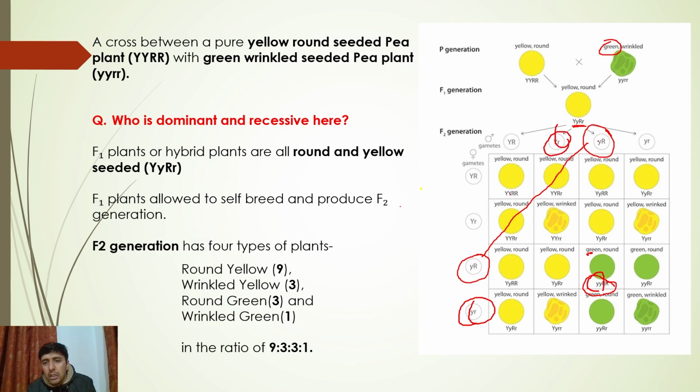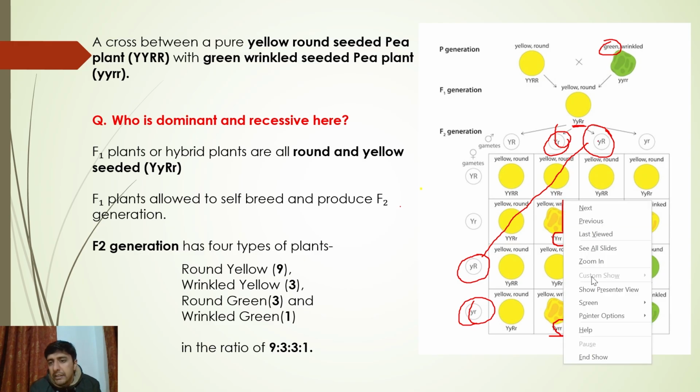What will you guys get? Capital Y, small y, and small r, small r. So this will be yellow and wrinkled. Wrinkled will only be in that condition when there is what? Homozygous recessive. Small r, small r, this will be recessive. Green will only be expressed when there is a homozygous recessive condition.